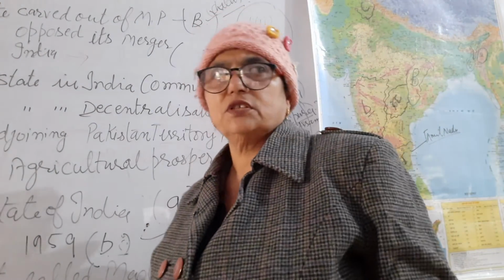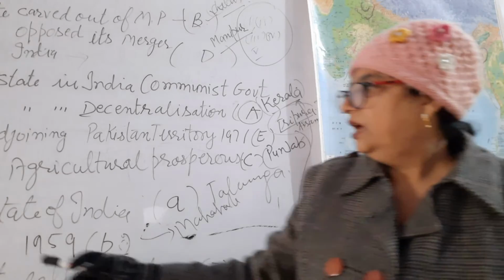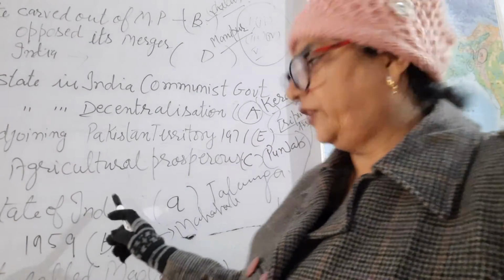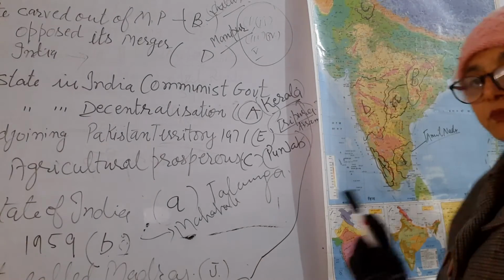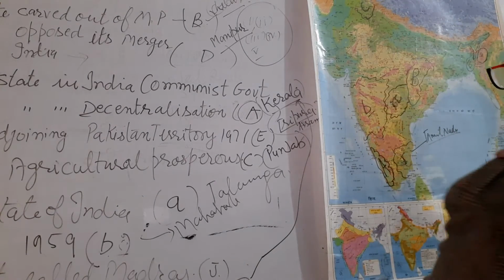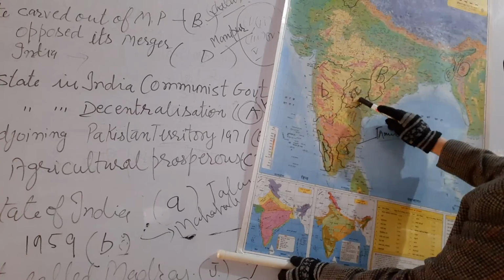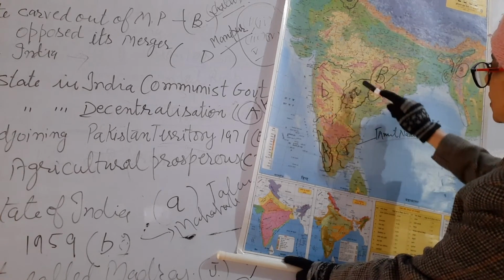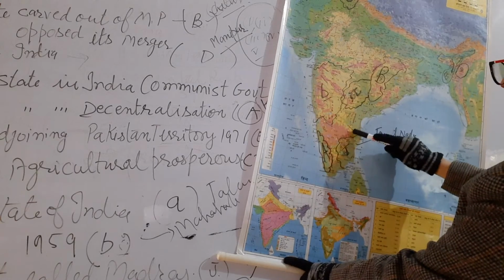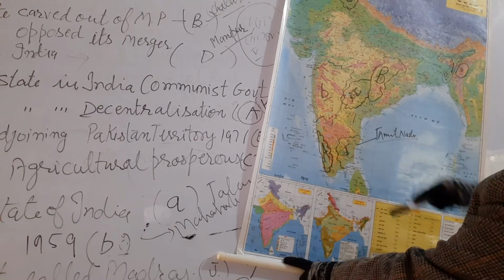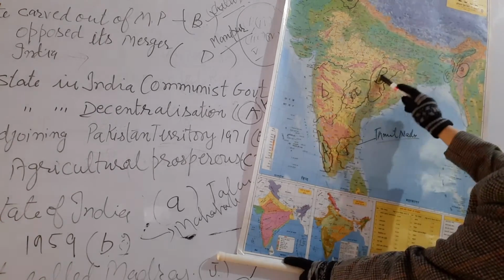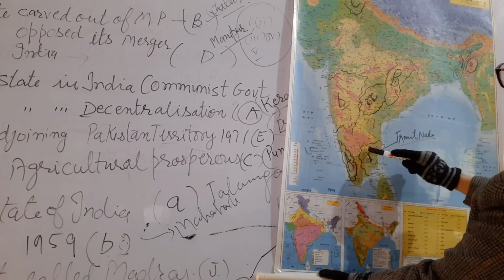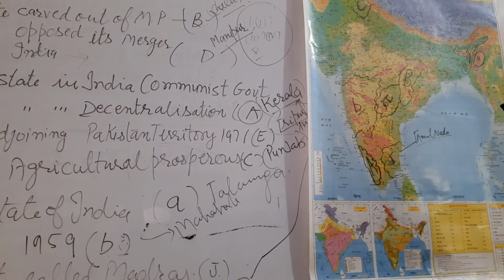And then our next question, a current affair: the 29th state of India, that is marked small letter A. Now you have to search here for small letter A. It is here. Right? So which state is this? It is Telangana. It is carved out of Andhra Pradesh. It is in the boundary of Chhattisgarh: south of Chhattisgarh, west of Maharashtra, and north of Andhra Pradesh.